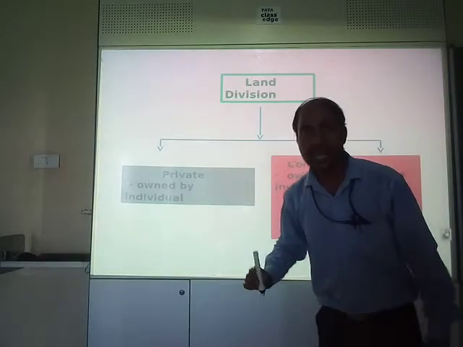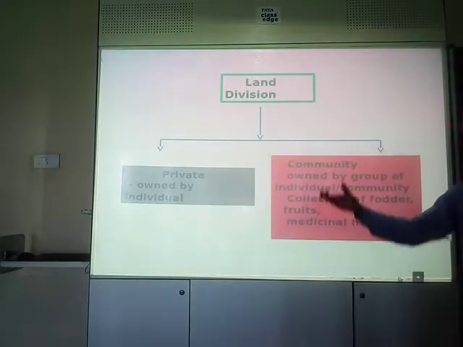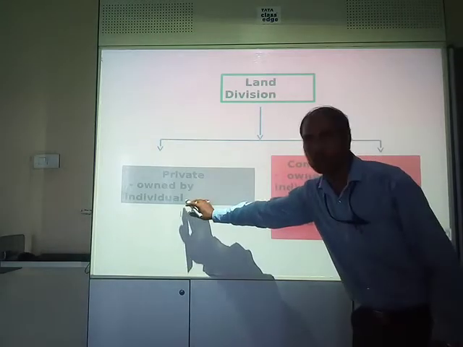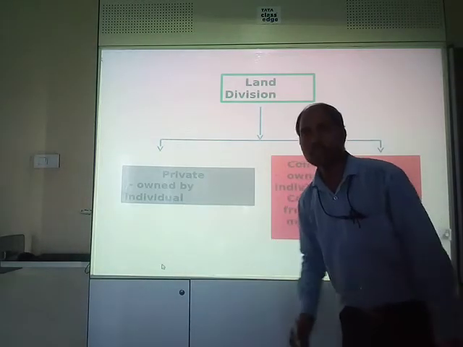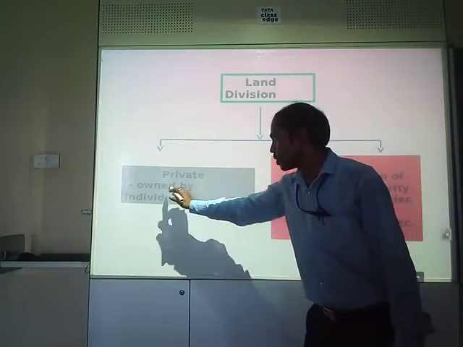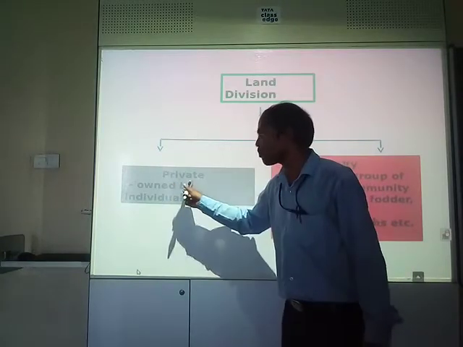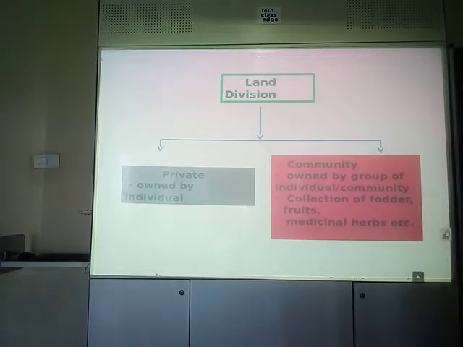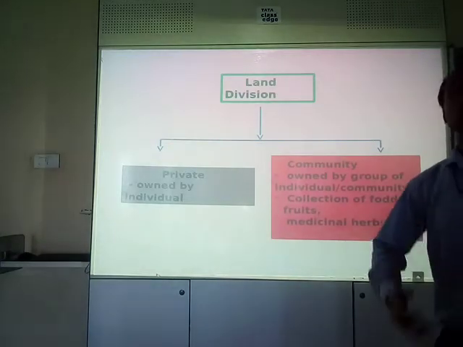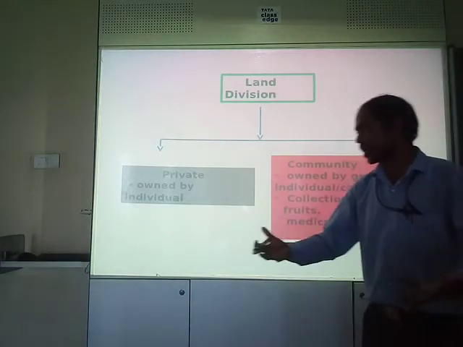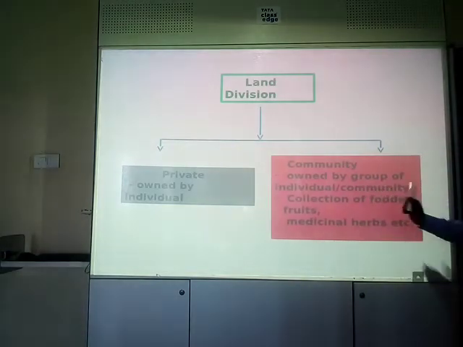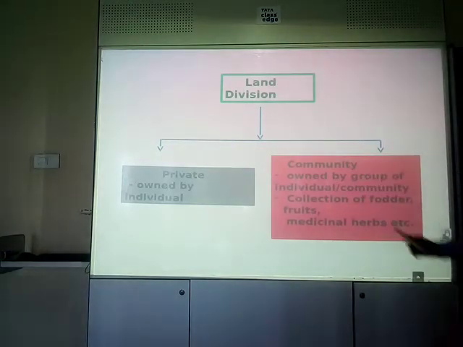What is a private land? Land which is owned by an individual, one person, owned, bought. So the land which is owned by one individual, one person, is known as private land. What is the community land? The land which is owned by a group of individuals, a group of persons, or a community is known as community land.